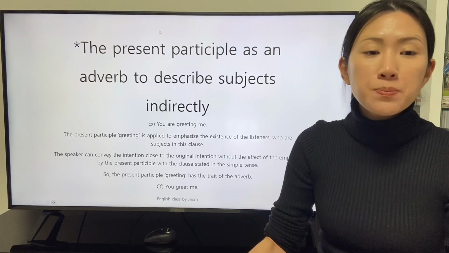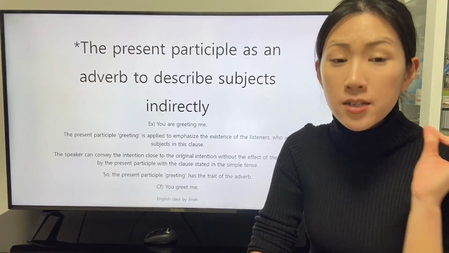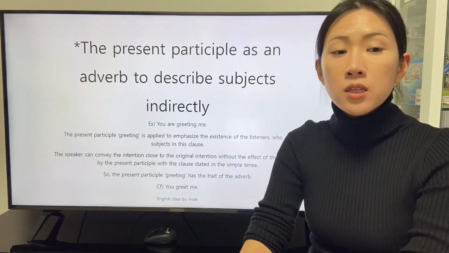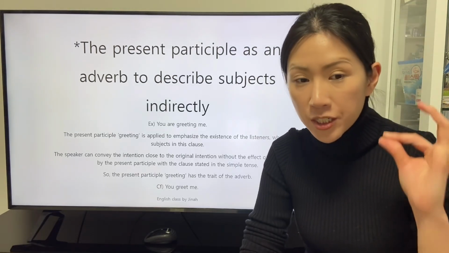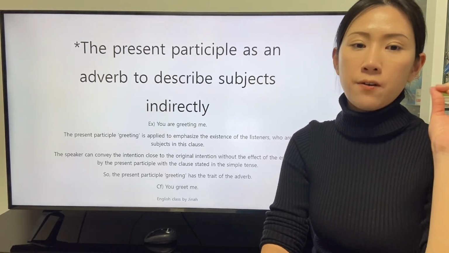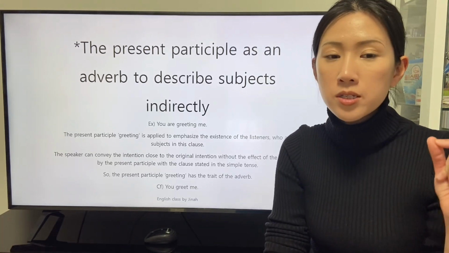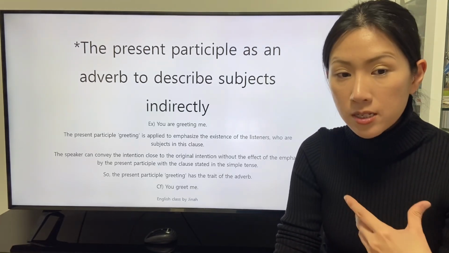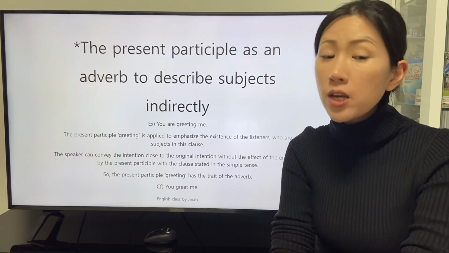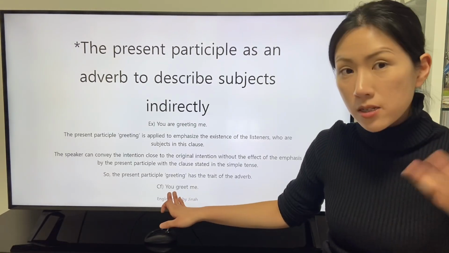The present participle greeting is applied to emphasize the existence of the listeners who are subjects in this clause. The speaker can convey the intention close to the original intention, without the effect of the emphasis by the present participle, with the clause stated in the simple tense. So the present participle greeting has the trait of the adverb. There is a clause stated in the present simple tense.